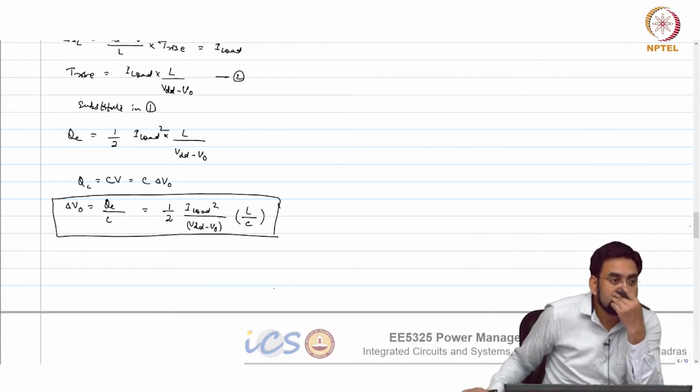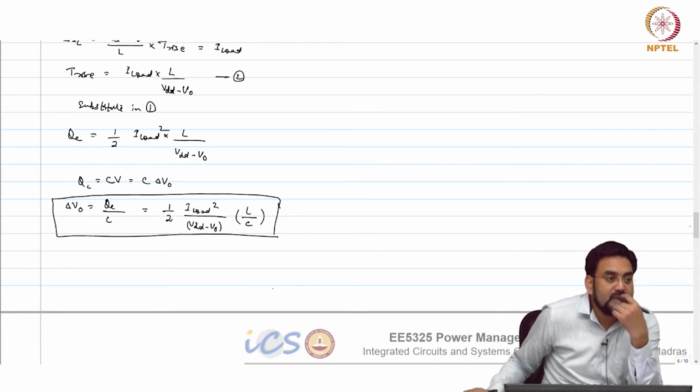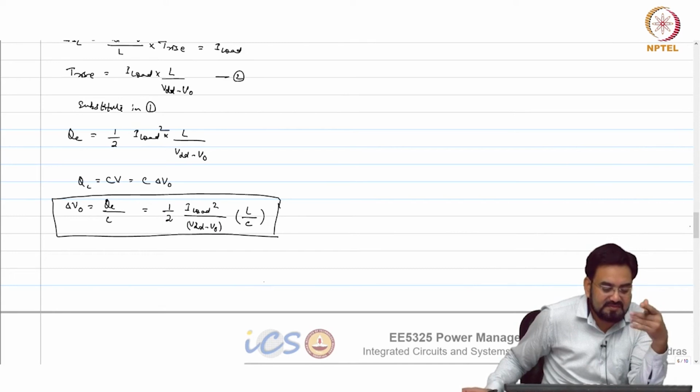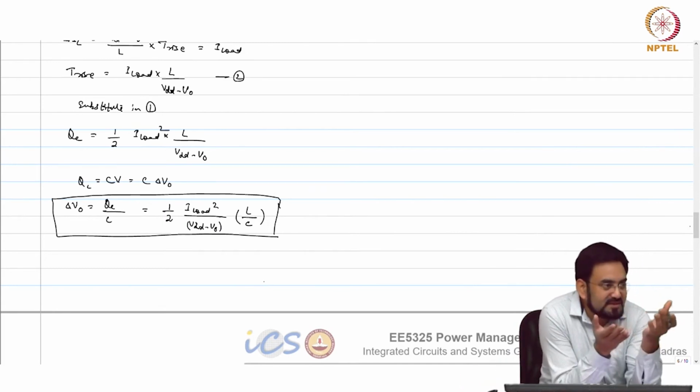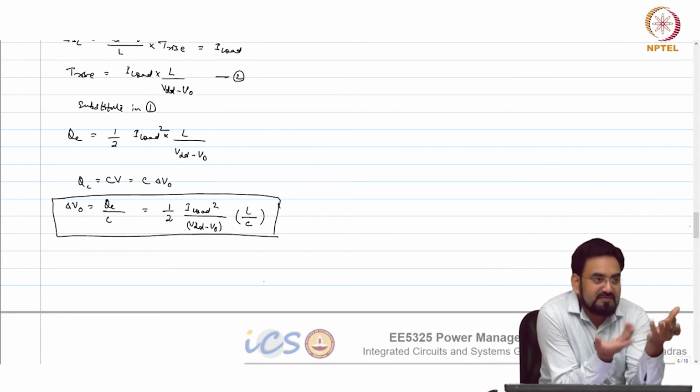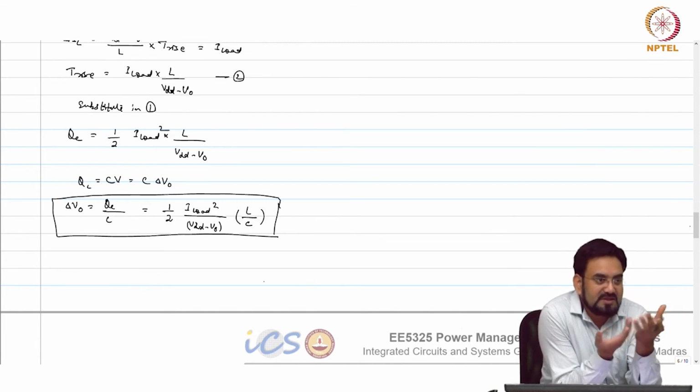In the example, we have seen that delta V out was going up to 500 millivolts. This kind of approximation is valid because here we are assuming that delta V out is quite small. We are just looking at whether it's more than what you require, 5% or not. So that 500 millivolt is telling you that it's much larger.